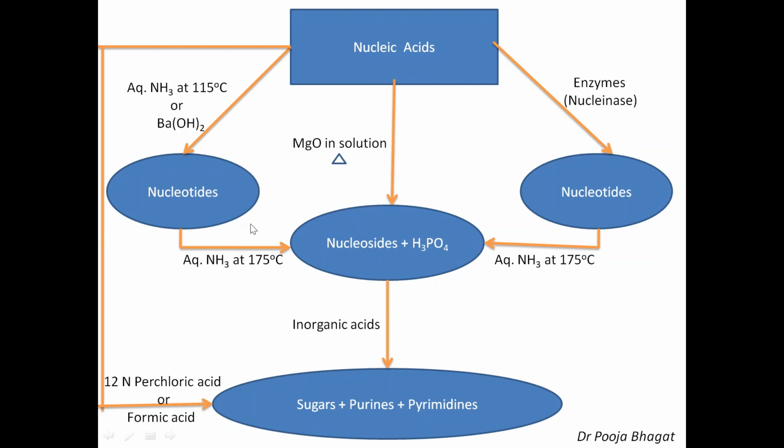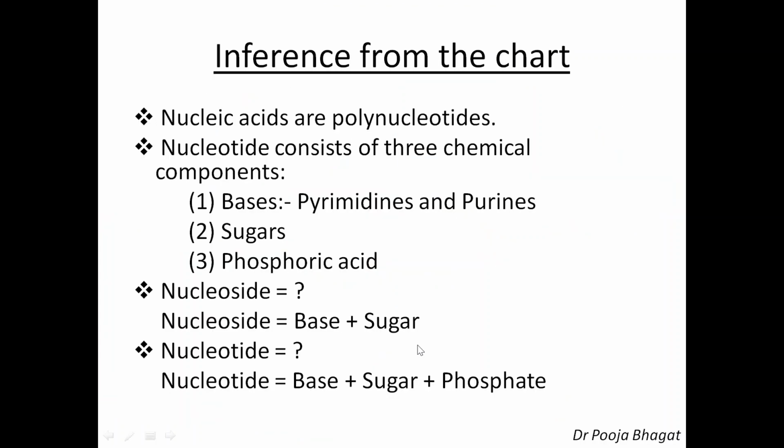Now, can we draw some conclusion from this chart? See, nucleic acids give nucleotides. Nucleotides give nucleosides plus phosphoric acid, and nucleosides give sugars, purines and pyrimidines. Purines and pyrimidines are the nitrogenous bases. So, what conclusion can we draw from this chart? Number one, nucleic acids are polynucleotides.